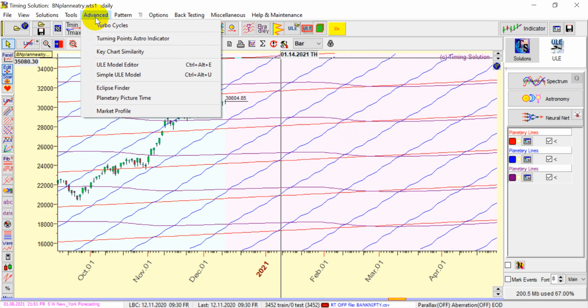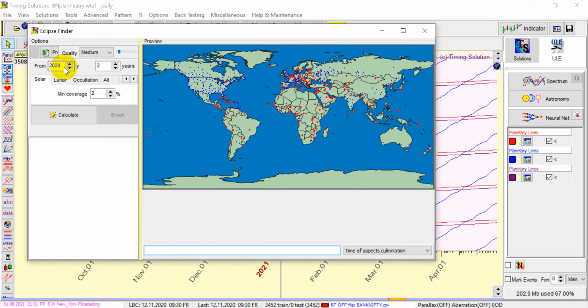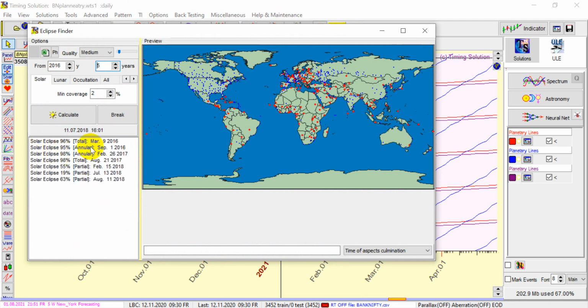I'm clicking on Advanced and then on Eclipse Finder, and I want to find solar eclipses, let's suppose from 2016, and I'll search for the next 5 years. I'm looking only for solar eclipse. I click on calculate, and it gives me all the solar eclipses from 2016 to 2021. You can see here total, annular, total.